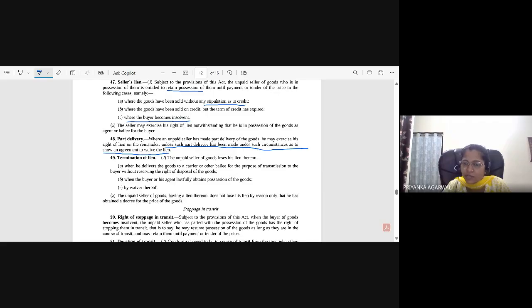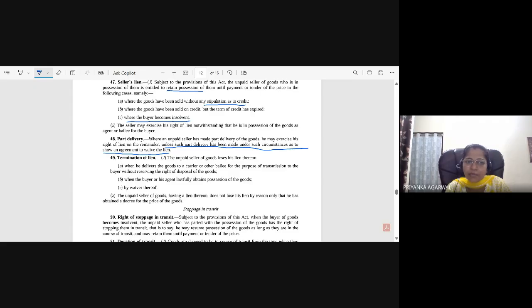To the right of lien, you are saying, Ananya. See, if the part delivery amounts to a waiver of the lien, that means if the part delivery has been made, that means the seller has waived the right of lien. Okay. This is what it is saying: unless a part delivery has been made under such circumstances as to show an agreement to waive the lien.